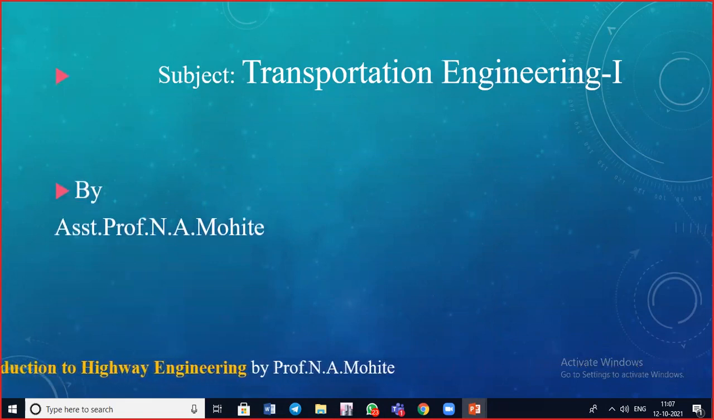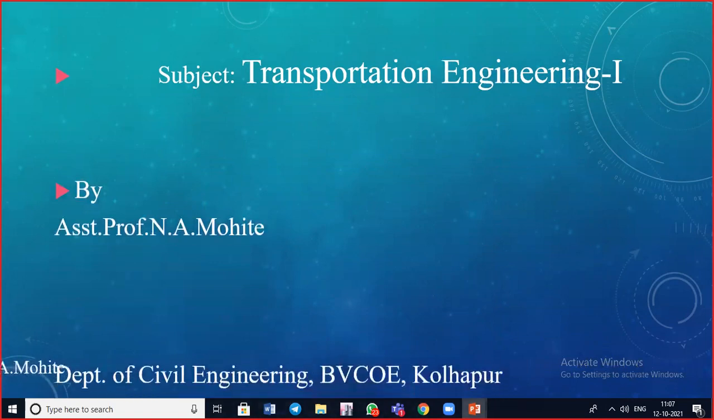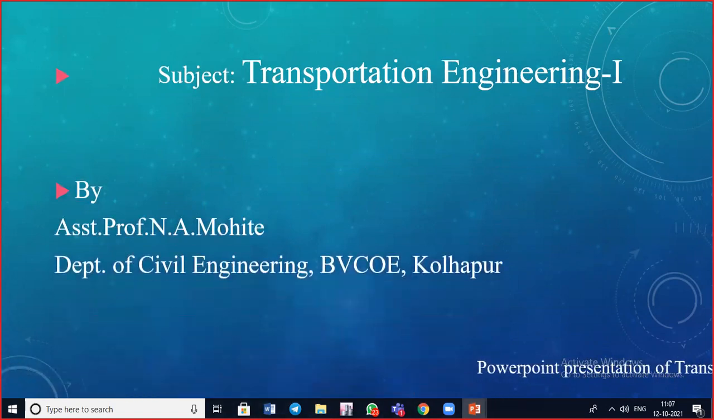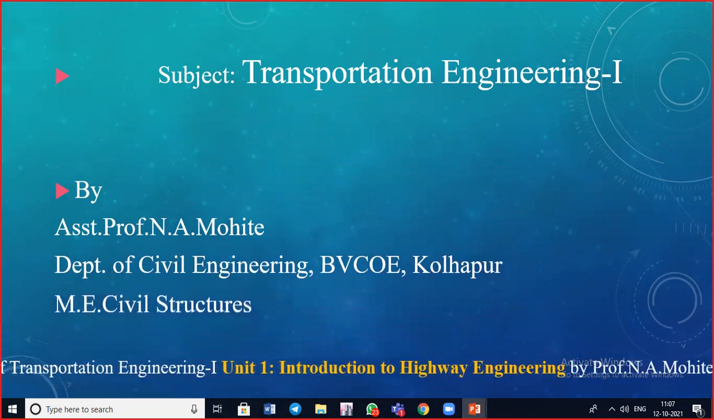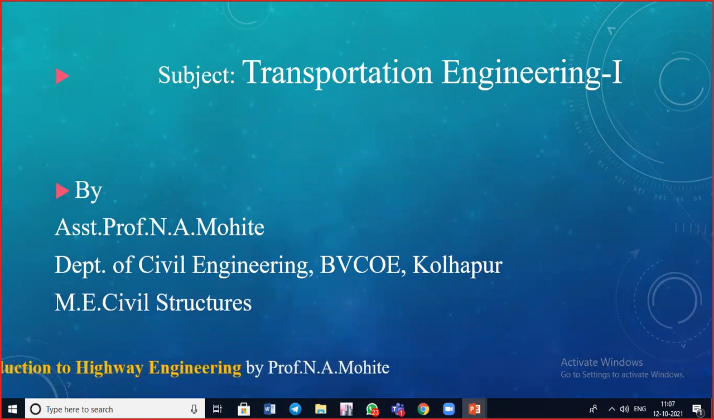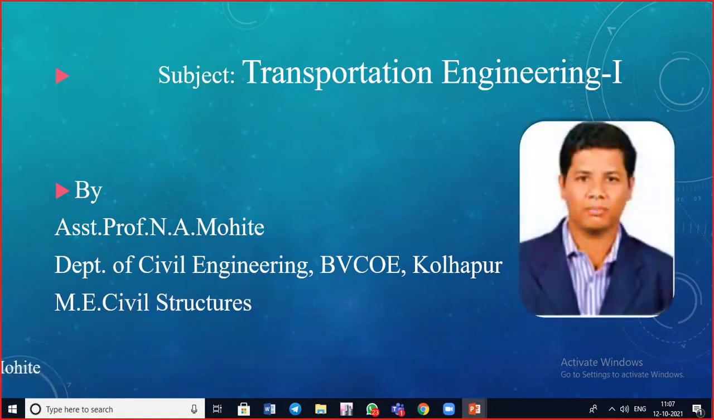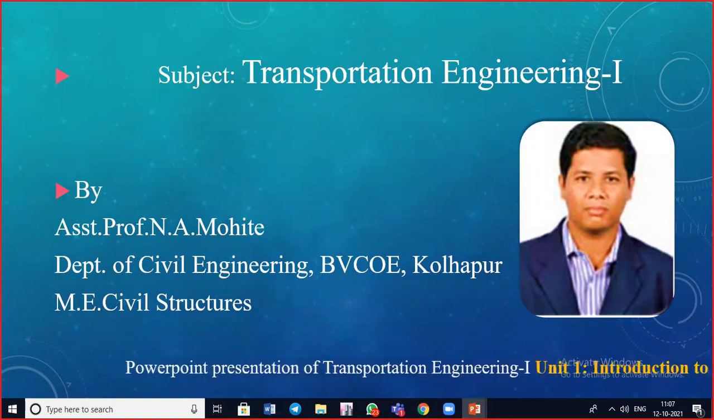Myself, Assistant Professor Nitish Mohite, working in the Department of Civil Engineering, Bharati Vidyapith's College of Engineering, Kolhapur, and I have completed my Masters in Engineering, Civil Structures.